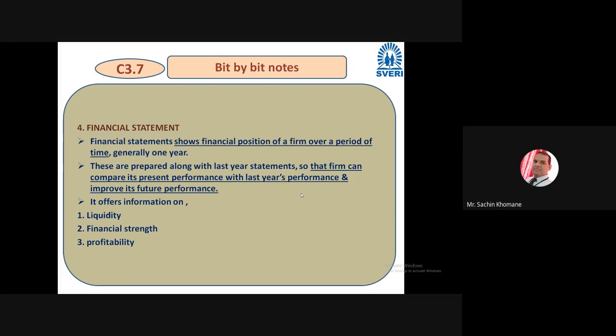So you have to refer to the previous year's financial statement, and you have to compare what the financial position was last year, how much liquidity was there with us, how much financial strength we had, how much profitability was there last year. You have to check whether last year's profit, at March end, is 1 crore or not. So they have to keep watch on it, and it works like a control technique. If you want to have control over the financial position, then this technique is very, very important, especially for liquidity, for financial strength, for profitability.